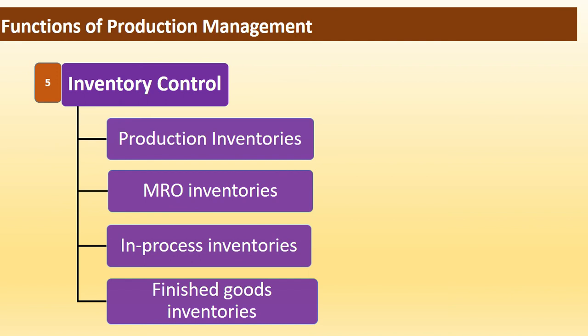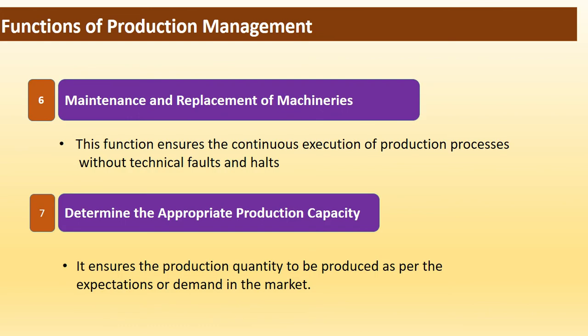Next function of production management is maintenance and replacement of machines. Production management makes sure of regular and appropriate maintenance and replacement of machines and equipments. There must be an efficient system which involves regular inspection, cleaning, oiling, maintenance and replacement of machines and equipments with spare parts.